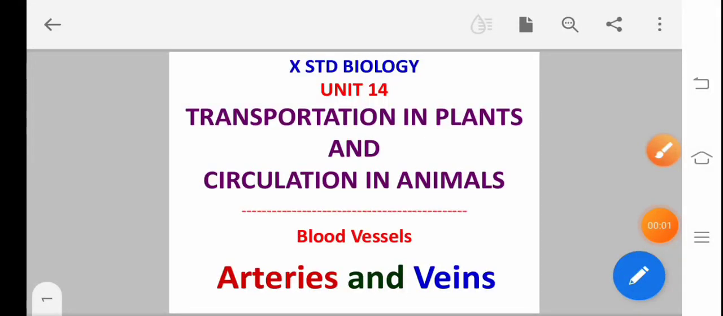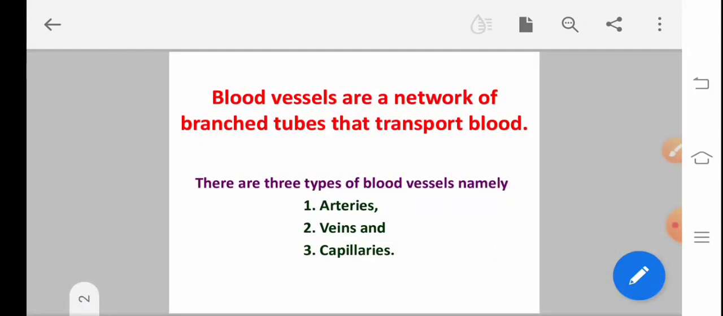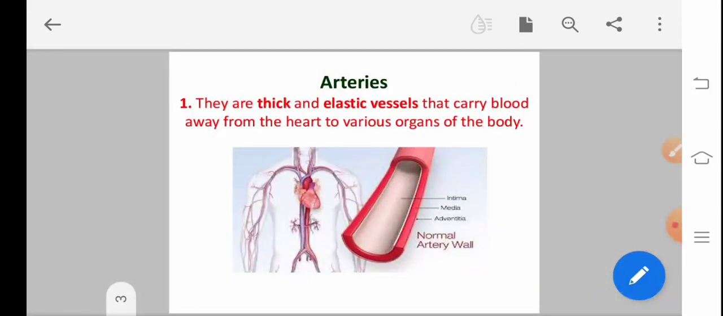Dear students, in this class, we are going to learn about blood vessels. Blood vessels are a network of branched tubes that transport blood. In our body, there are three types of blood vessels, namely arteries, veins, and capillaries. First, we can see about these arteries.